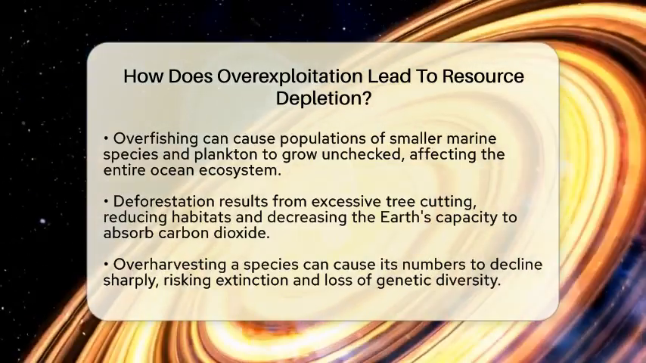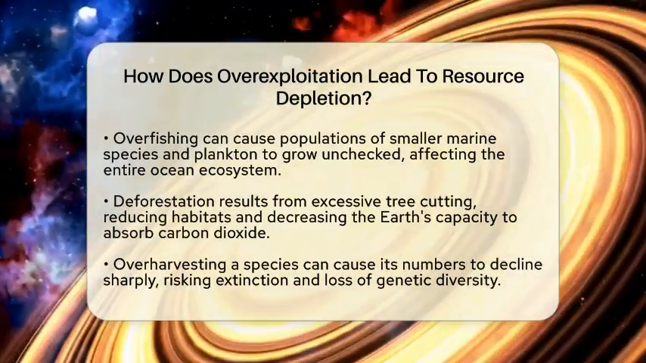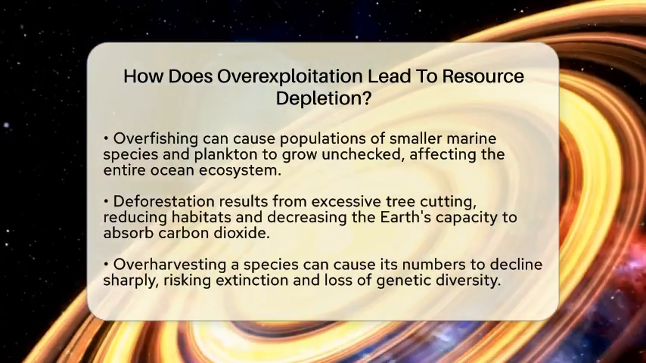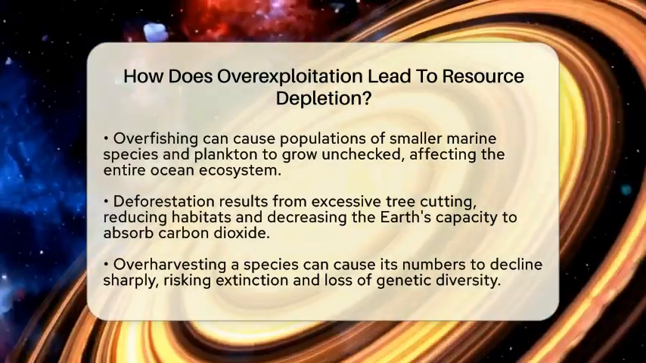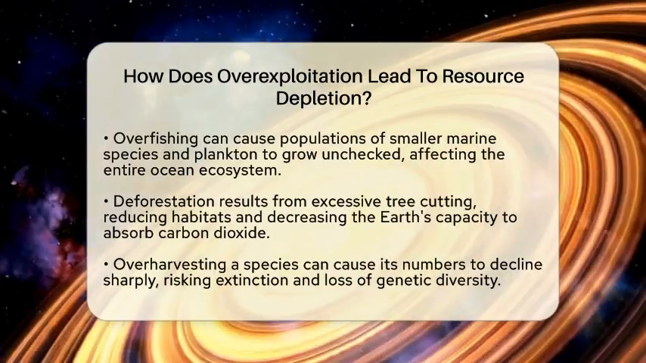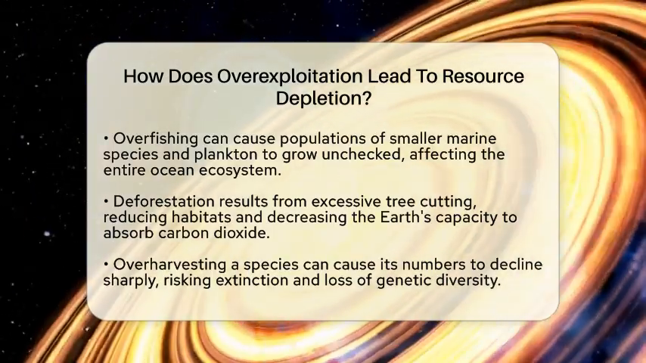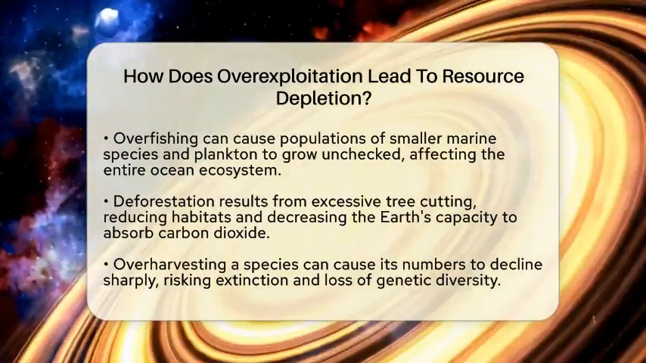Forests are another example. When too many trees are cut down for timber or agriculture, the forest cannot grow back quickly enough. This leads to less habitat for animals and fewer trees to absorb carbon dioxide.